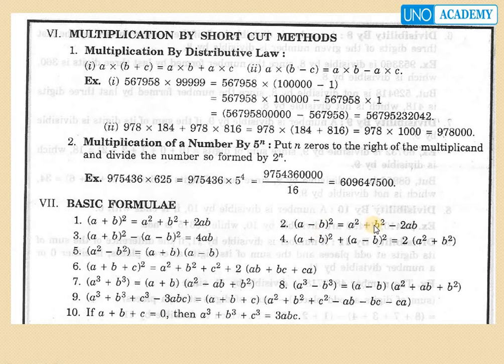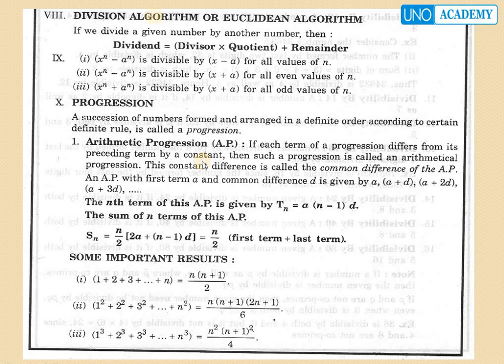(a minus b) whole square equals a square plus b square minus 2ab. (a plus b) whole square plus (a minus b) whole square equals 2 into (a square plus b square). Let's learn about the division algorithm. If we divide a given number by any other number, then dividend equals divisor into quotient plus remainder, right?